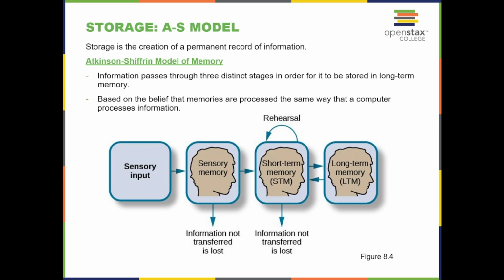Storage, Atkinson and Shiffrin model. Storage is the creation of a permanent record of information. Atkinson and Shiffrin's model of memory says information passes through three distinct stages in order for it to be stored in long-term memory, based on the belief that memories are processed the same way that a computer processes information.